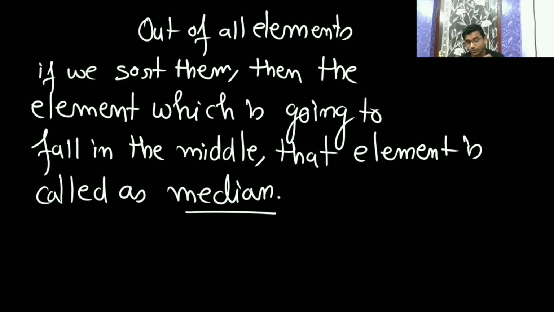Randomized quicksort is going to improve the worst case time complexity. It is very good because this kind of question they have asked in GATE, and even in product based companies they will ask how you can improve the time complexity of the worst case of quicksort. Okay, so now see the question.